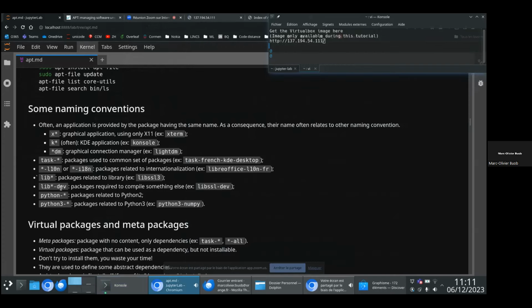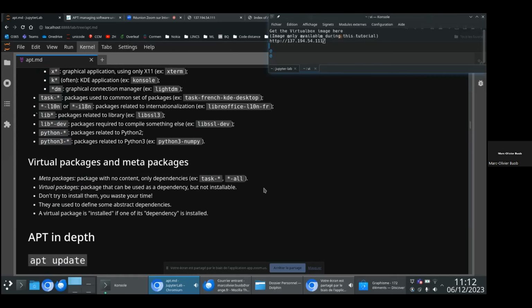Actually, when you install a library for development purposes, you are rather interested in the one suffixed by -dev. Also in this group, often we are interested in Python. You have to be careful because python is related to Python 2 and python3 is related to Python 3. Nowadays, I guess that most of us use Python 3, so you can totally ignore those ones and only focus on those ones.